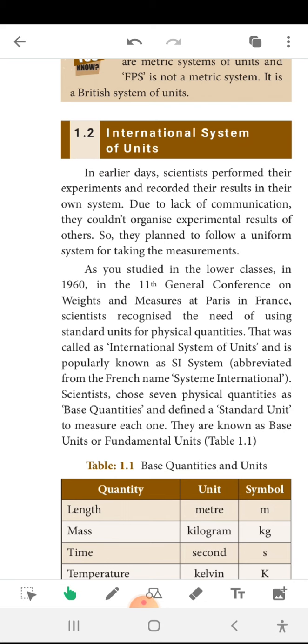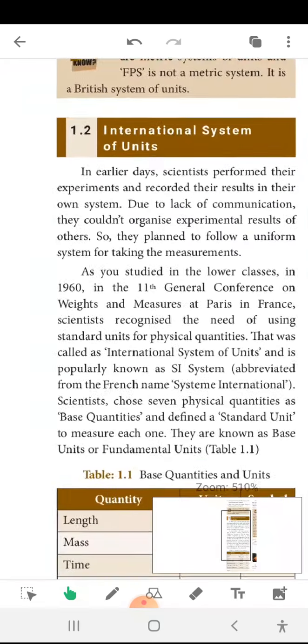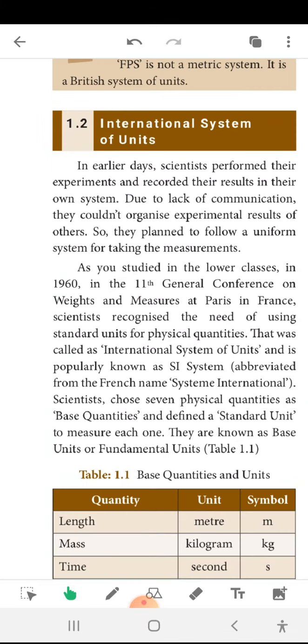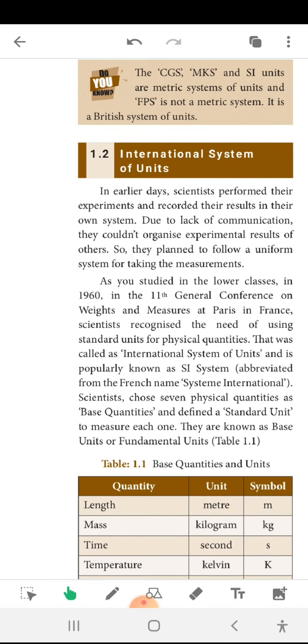Some of the French names is System International. Scientists chose 7 physical quantities as basic quantities and defined a standard unit to measure them. That is length, mass, time, temperature, electric current, luminous intensity, and amount of substance. Here it is L, M, T.